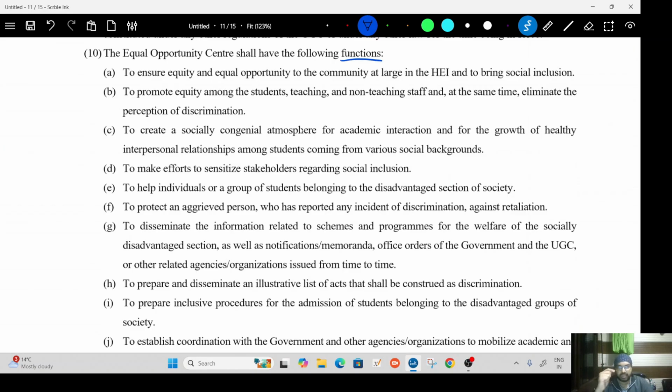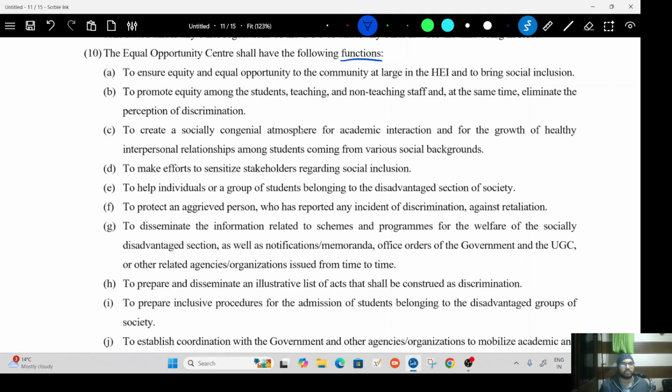Now, first and foremost, again, remember the definition. Remember some basic definitions. Remember the basic definition of a student. Remember the basic definition of a stakeholder. Remember the basic definition of discrimination. At this point, neither the definition of discrimination, nor the definition of stakeholder, nor the definition of student removes any particular caste group from the definition.